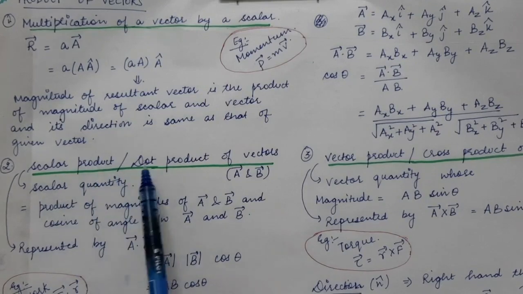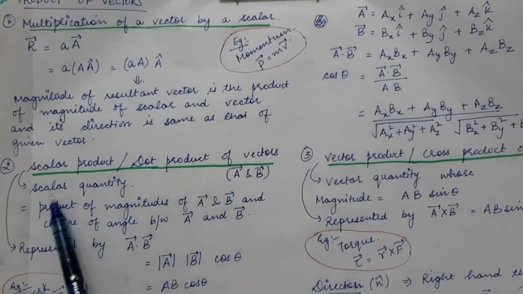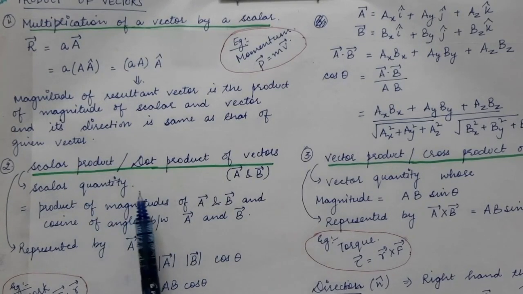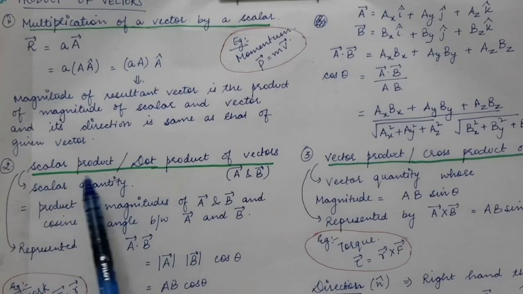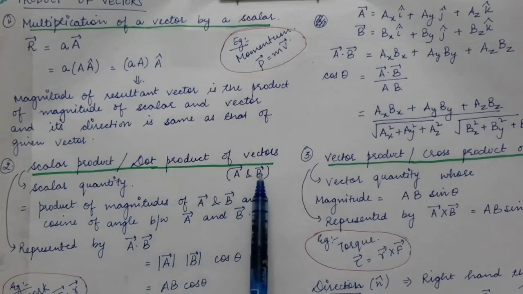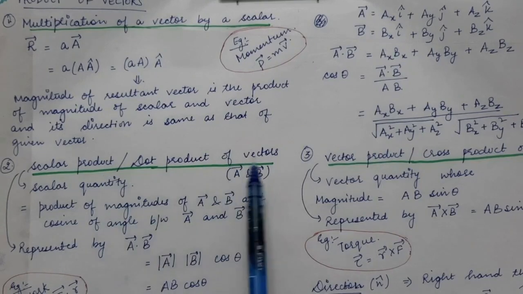The resultant product that we get is a scalar quantity, that is, it has only magnitude and does not have any direction.